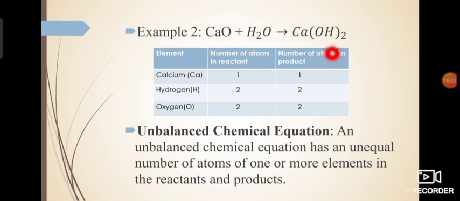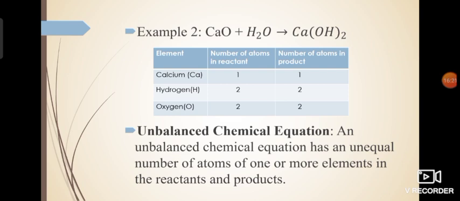Now the elements which are there in this reaction are calcium, capital C small a, which represents calcium, capital O, which represents oxygen, and capital H, which represents hydrogen. After that, this is again O, which represents oxygen. We have already written it, so no need to write it again. Now let's have a look.